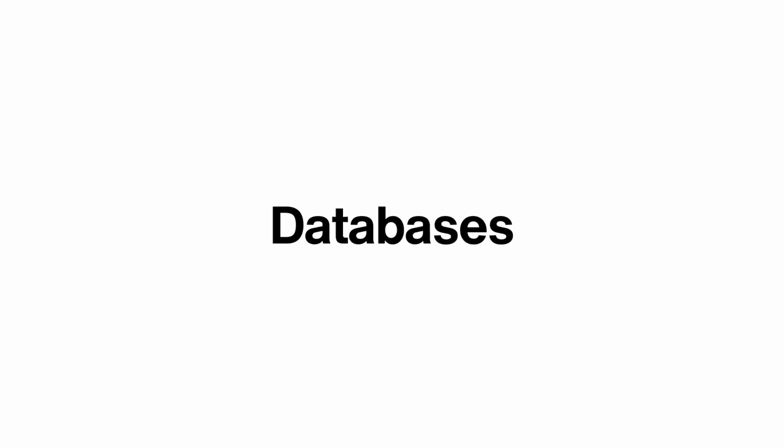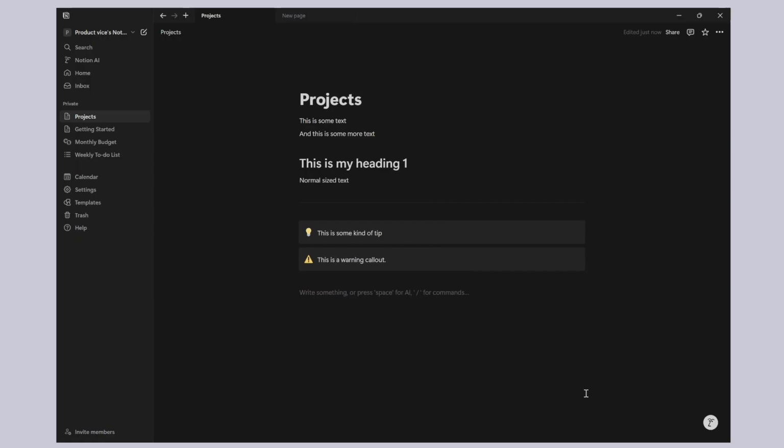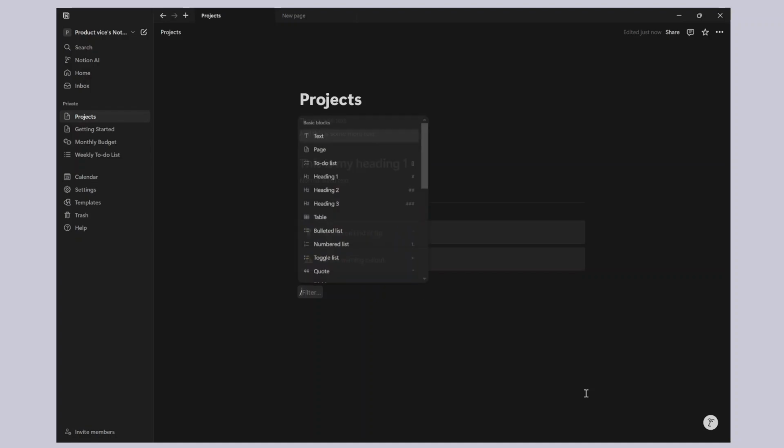Now let's go ahead and see how we create databases. So what I'm going to do here is do the same thing, which is hit forward slash and then type in databases.